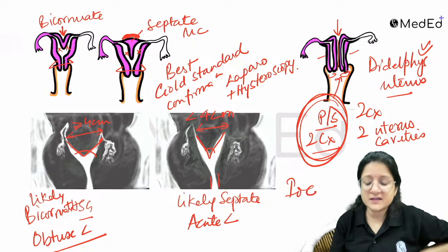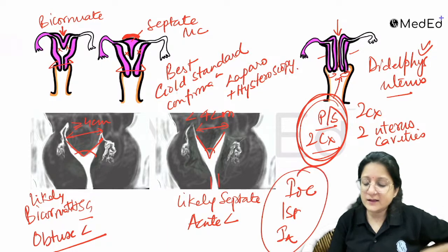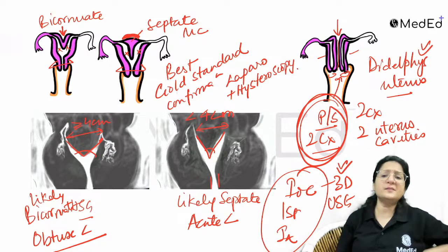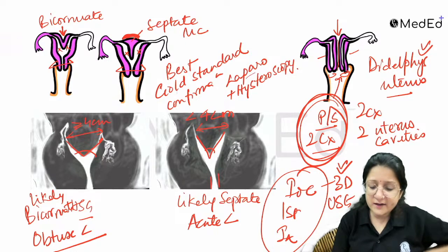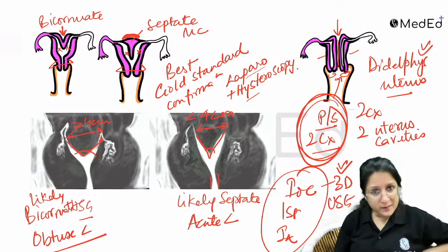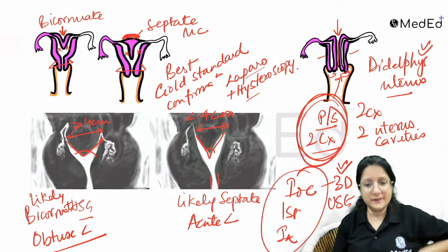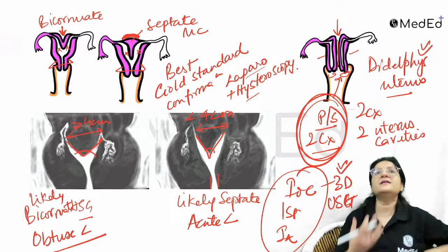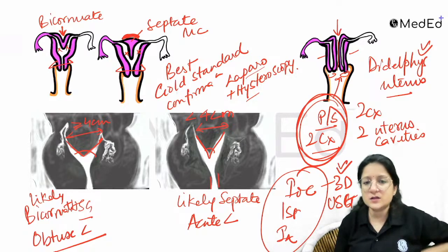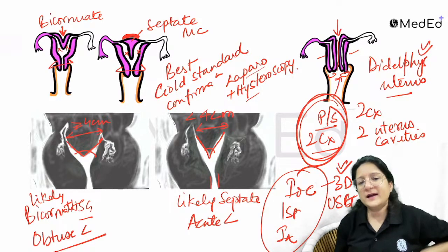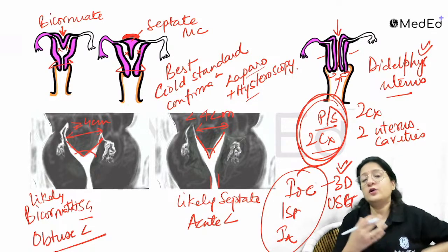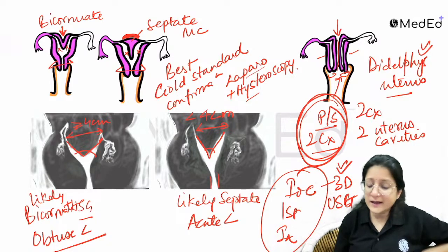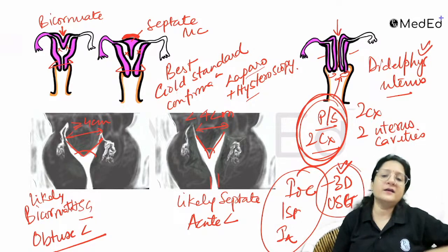If they ask you the investigation of choice, the first investigation, we begin these days with 3D ultrasound, 3D USG. Please remember this also. We don't straight away go with laparoscopy plus hysteroscopy. It is a gold standard, but a non-invasive test can be done. Let's say there is a woman with a history of pregnancy loss, and you want to screen to find out if there is a Mullerian anomaly, then start with 3D ultrasound.